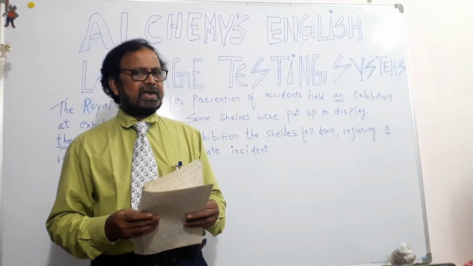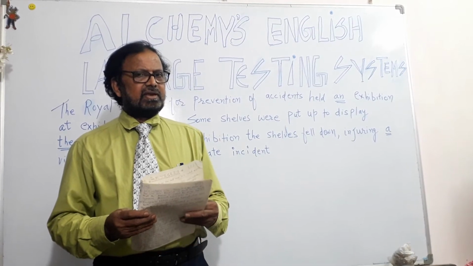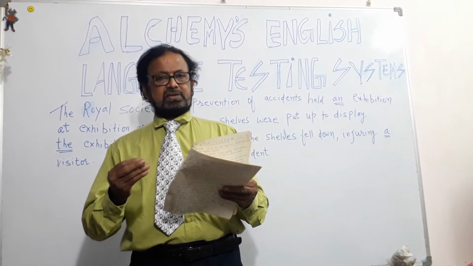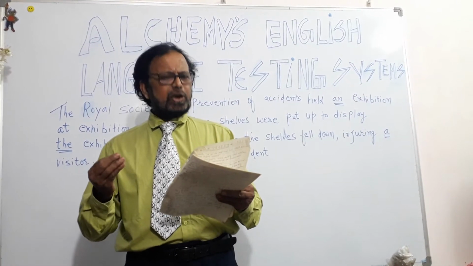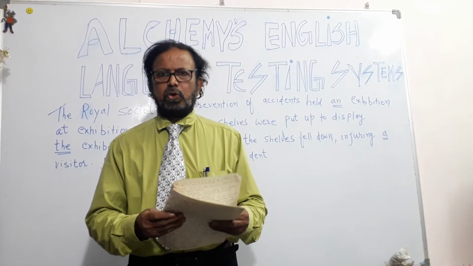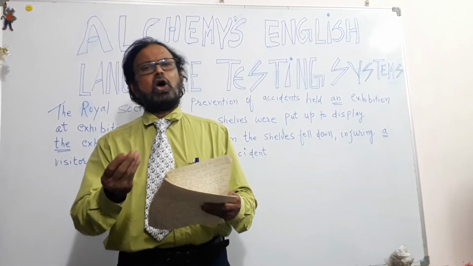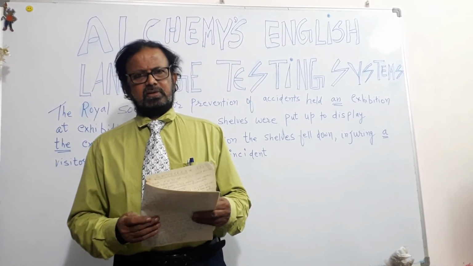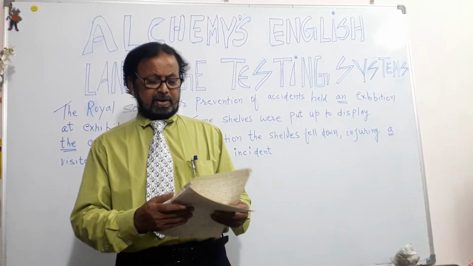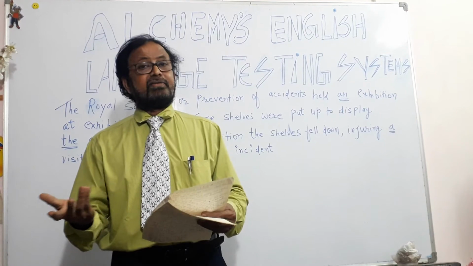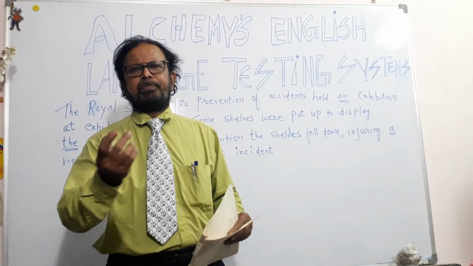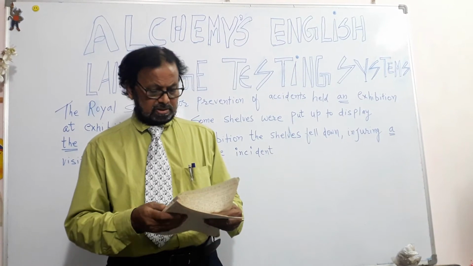A and an are indefinite articles. They at times indicate or denote the meaning of any. One example I will quote here. I just want a pen. He wanted a pen. He said, I just want a pen. It does not matter which one. He wanted to write something, so he said, I just want a pen, no matter which one.